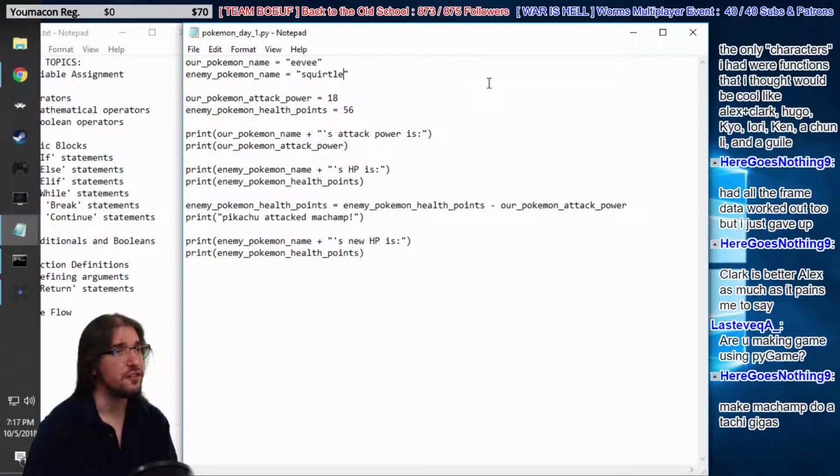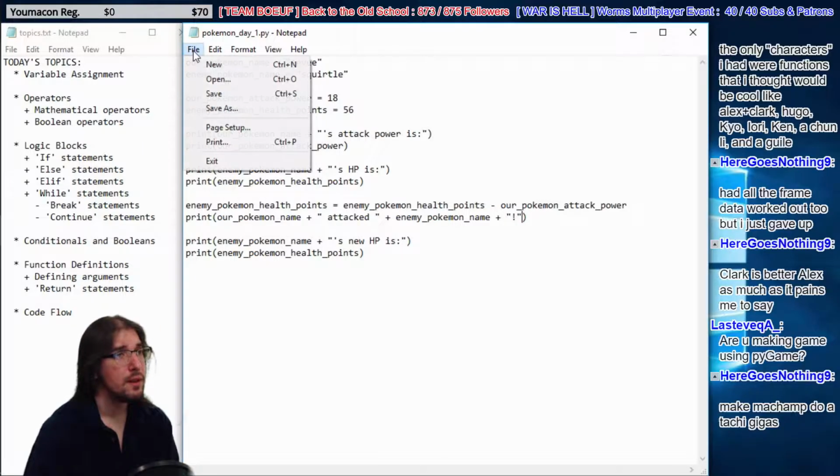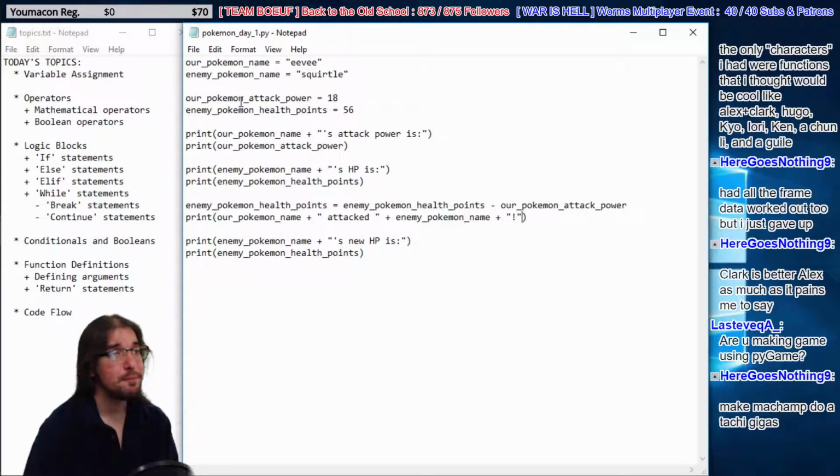By using a variable instead of just a literal, right here we're using literals, Pikachu and Machamp. By using variables instead, let's say our Pokemon name plus attacked plus the enemy Pokemon name, exclamation point. Now every time we use this variable, our Pokemon name, or any Pokemon name, it refers to that same value.